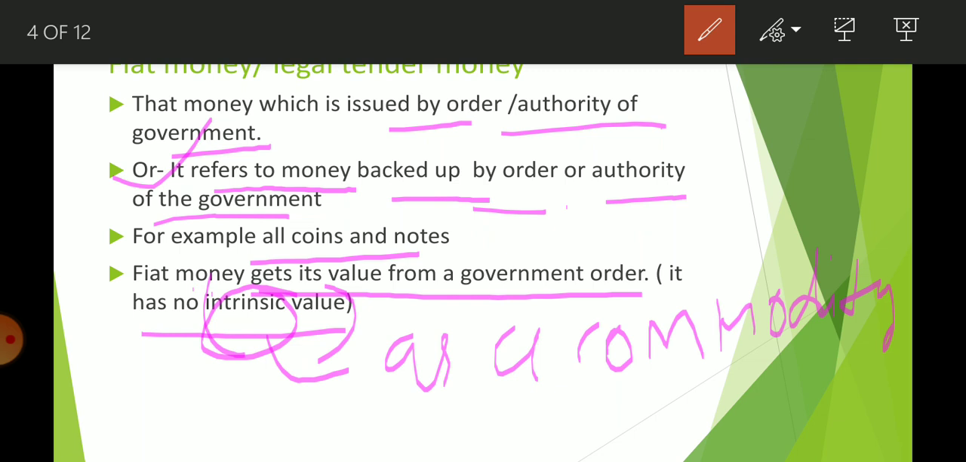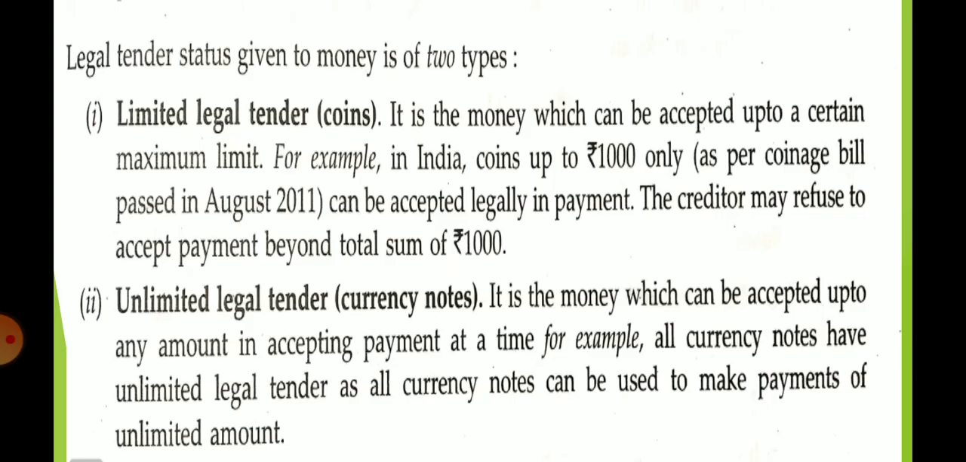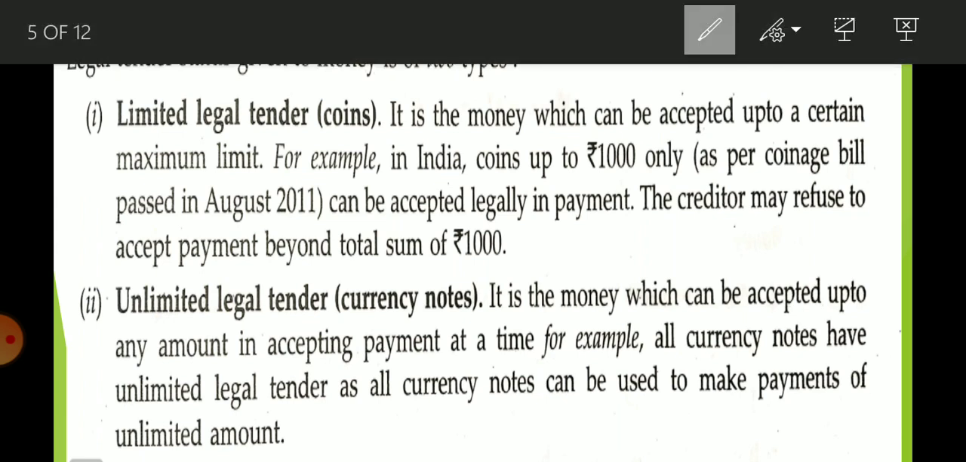Two things are important: its meaning, so you can learn any one, and its example, all coins and notes. So I think it is very easy. Next, there are two types of legal tender money: limited legal tender and unlimited legal tender. Limited legal tender means all coins.